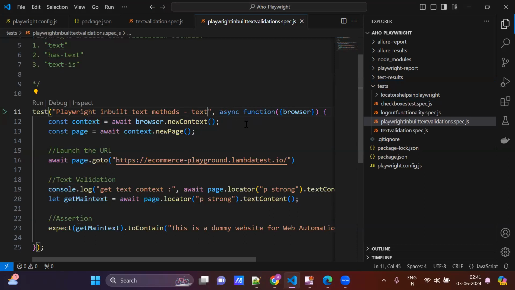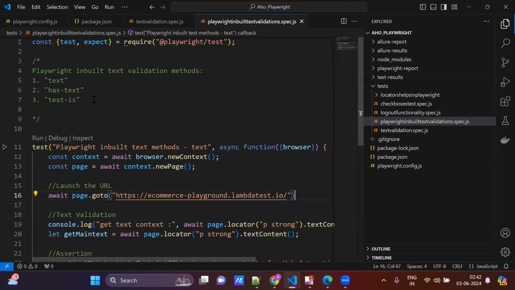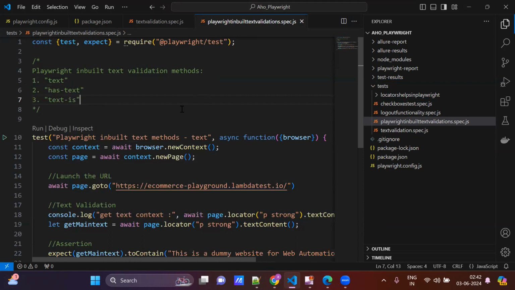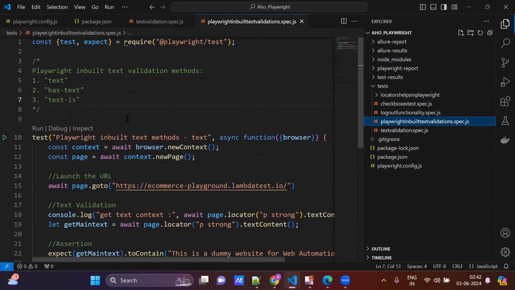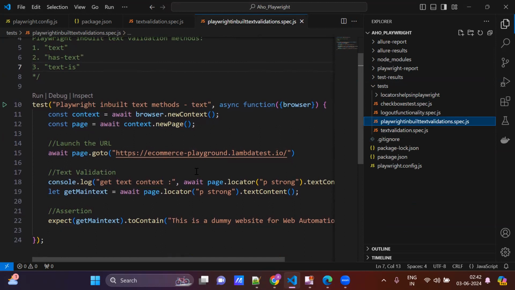So I launch the browser, create a new context and a new page. This is the existing test case. I already created the text validation, how to write a text validation test case. I copied the same test case to create this one instead of typing the script again. You will see the main methods.